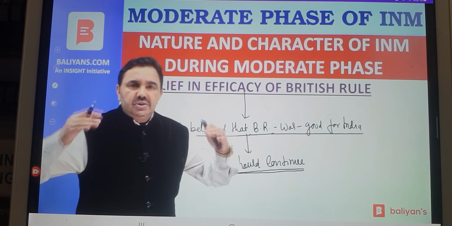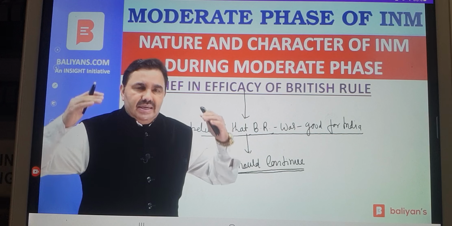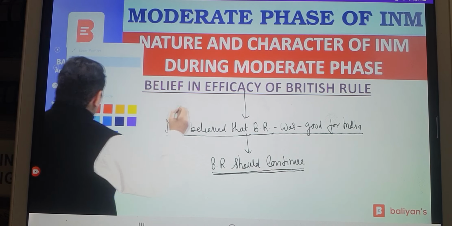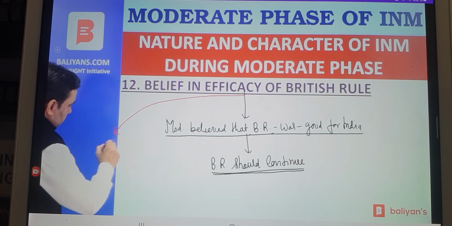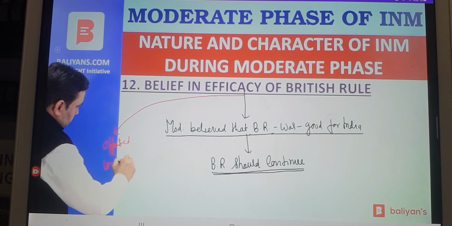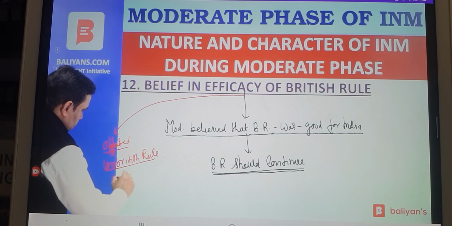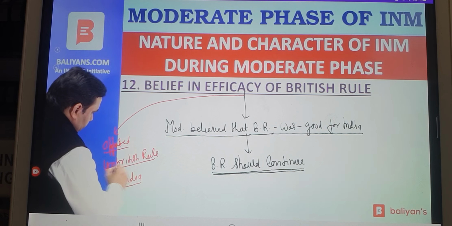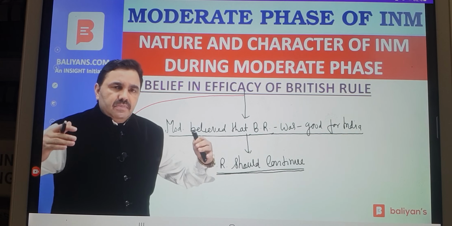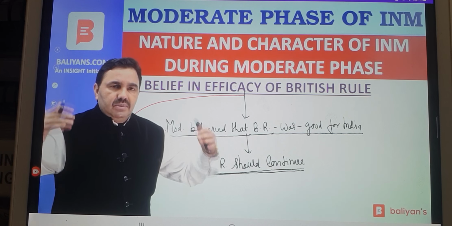They supported the continuation of British rule in India because they did not understand that British rule was essentially colonial. What they opposed here was un-British rule. The moderates supported British rule, but they opposed un-British rule. They wanted a rule similar to the one existing in London in India also. So they believed that British rule was good. Moderates did not oppose British rule. They supported it, and in fact worked to strengthen it in India.